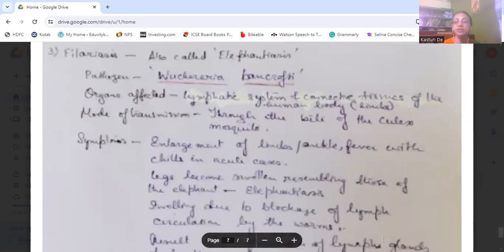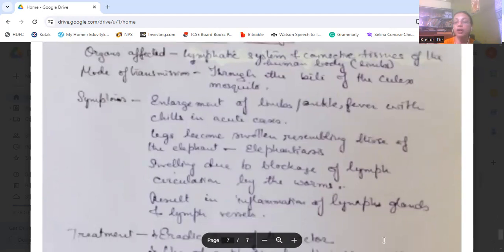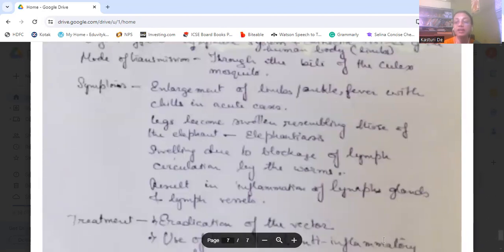Here the symptoms are enlargement of the ankles, and fever with chills in acute cases. The legs become swollen, resembling those of an elephant, and therefore it is known as elephantiasis. Here, there is a blockage of the lymph circulation by the worms. That's why the limbs swell, which results in inflammation of the lymph glands and the lymph vessels.